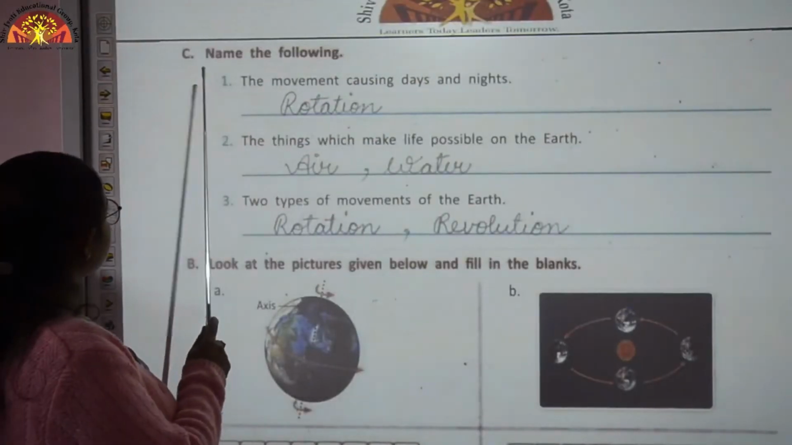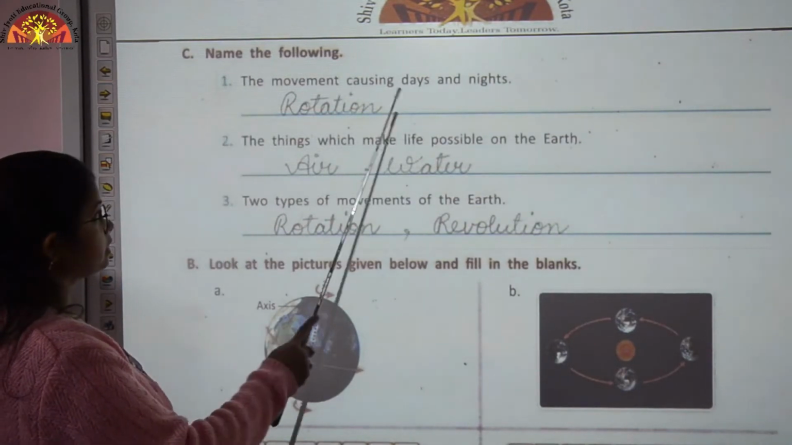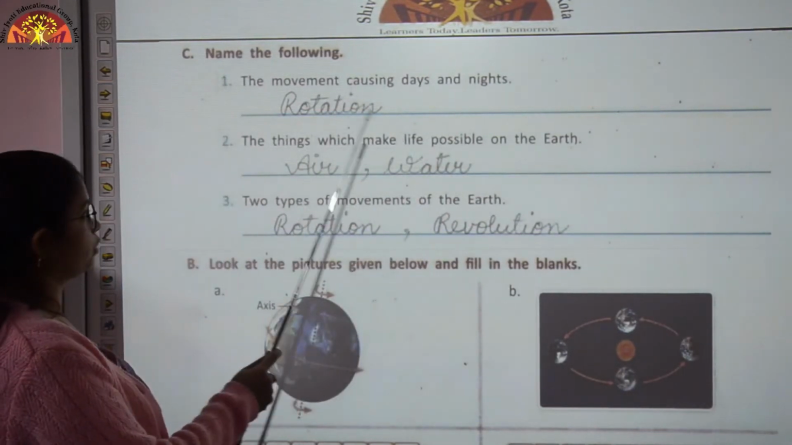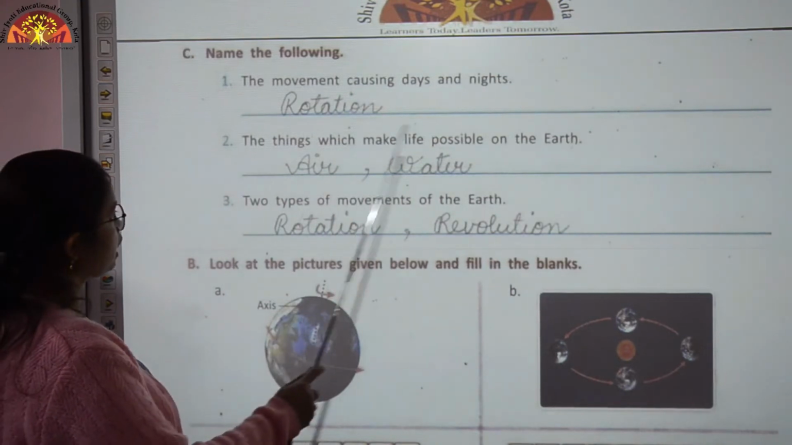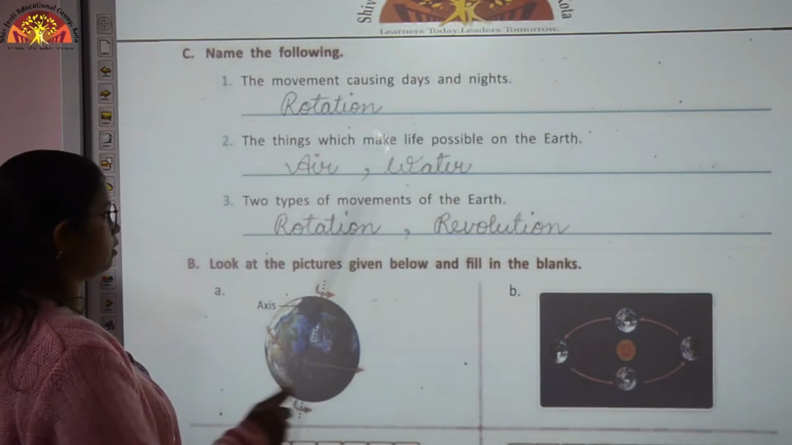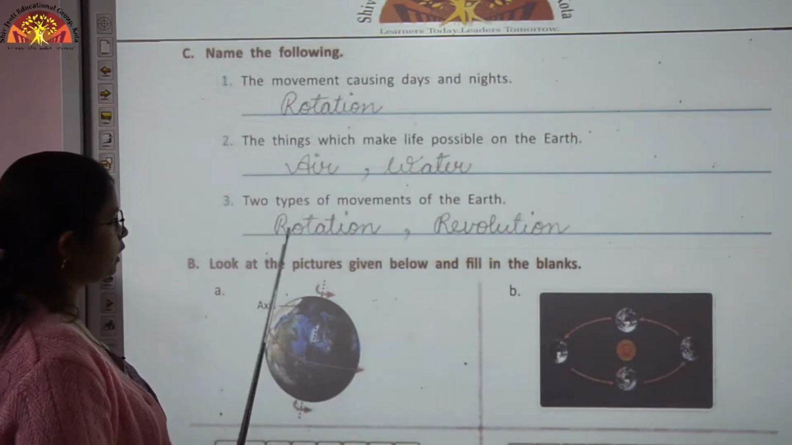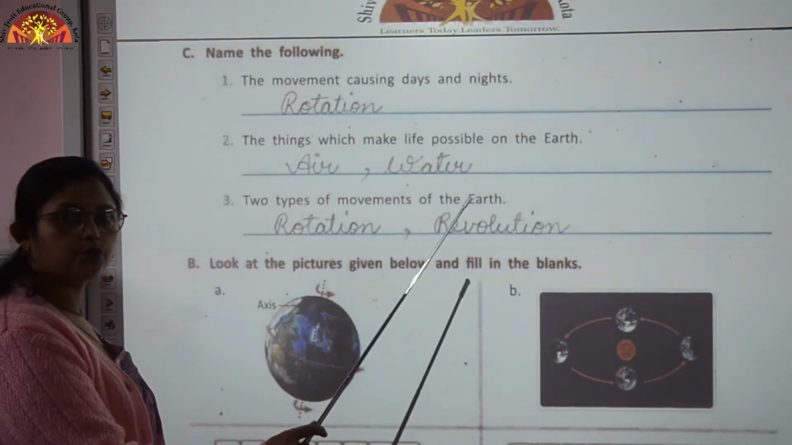Now we come to exercise number C. Name the following. The movement causing days and nights is rotation. The things which make life possible on the earth are air and water. Two types of movements of the earth are rotation and revolution.